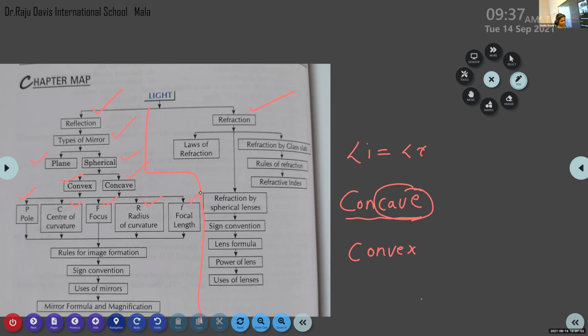Pole of a spherical mirror. Aditya M, what do you mean by pole of a spherical mirror?